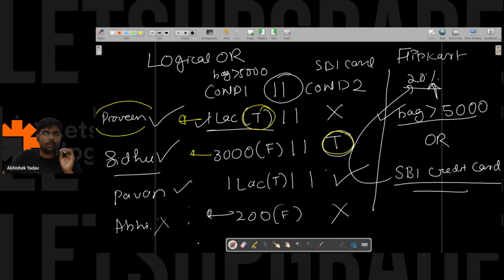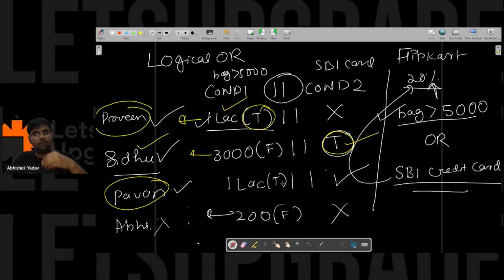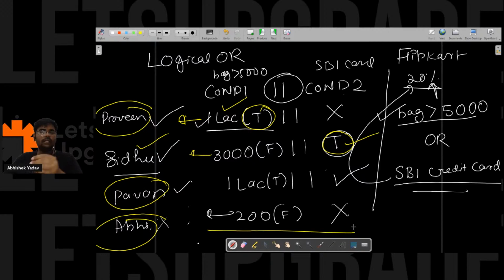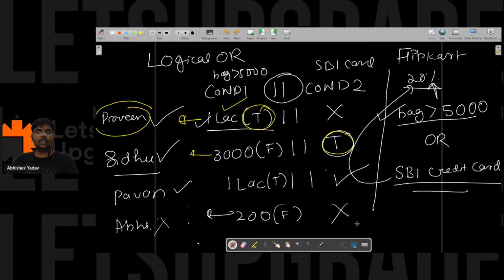In Praveen's case, the first condition is true but the second is false, and he still gets the discount. Sidhu also gets the discount because the second condition is true. In Pawan's case both are true, so he gets the discount. But in my case, all the conditions are false, so I am not getting any discount. Is it clear, everyone? Yes or no?